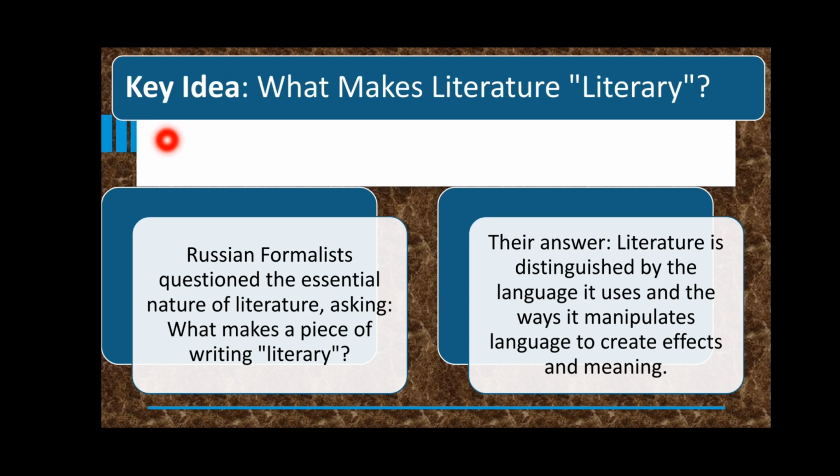Key idea: what makes literature literary? Russian formalists question the essential nature of literature, asking what makes a piece of writing literary. Their answer was that literature is distinguished by the language it uses and the way it manipulates language to create effects and meaning. So first they ask what makes a text literary, and then they answer that it is the unique way of using language, right?